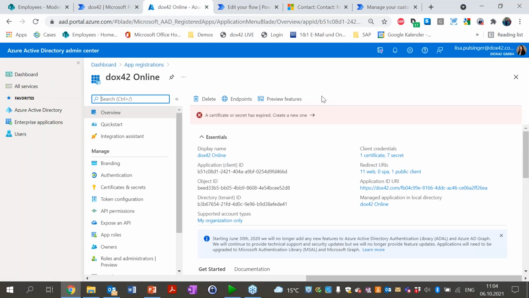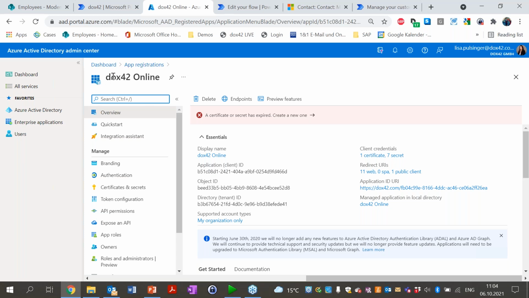Then what else you need, as I mentioned before, is your Docs42 server or Docs42 online, and you need to register Docs42 online in Azure Active Directory. These are things which we're going to see later on when Diego sets up this flow. But here we are in our Azure Active Directory Admin Center within the app registrations.